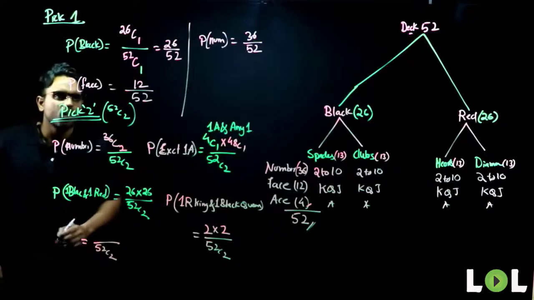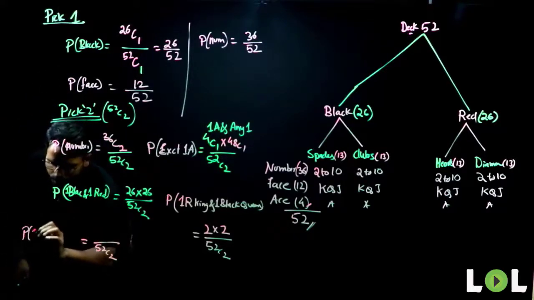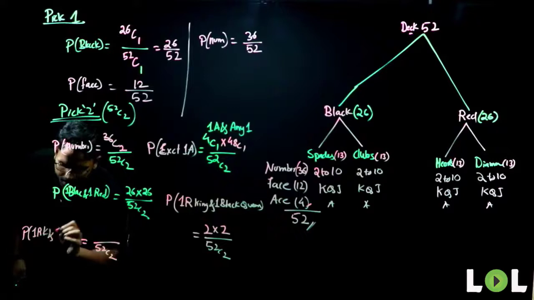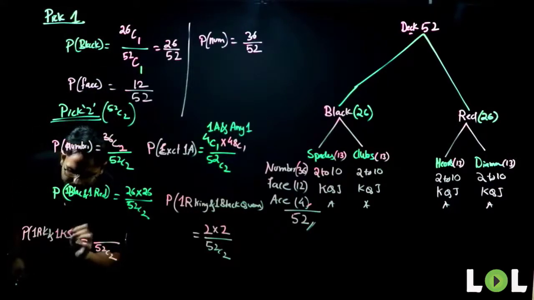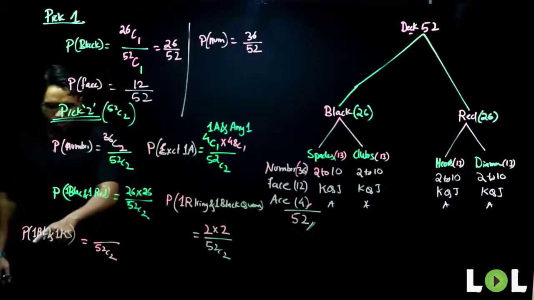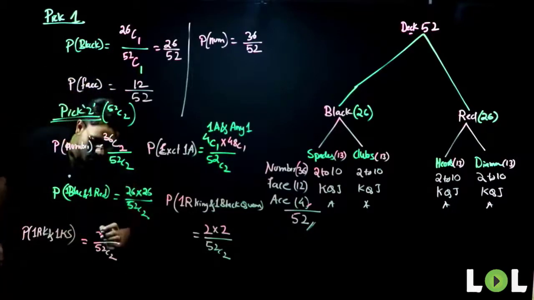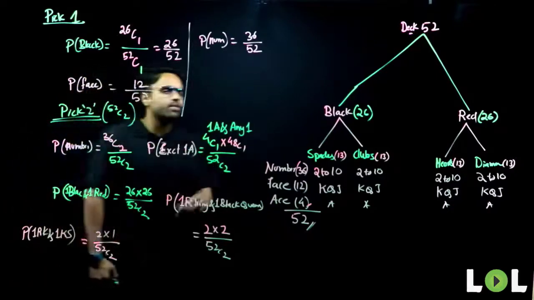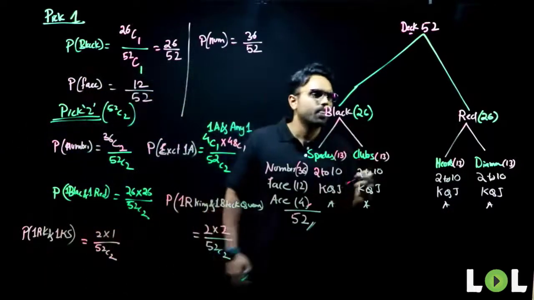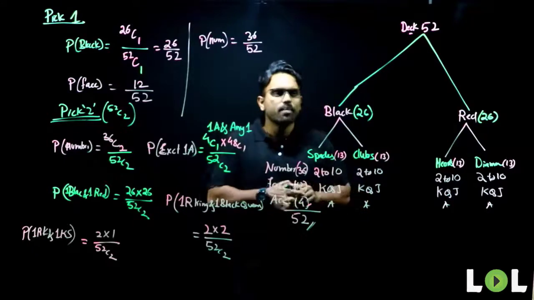Venkatesh's question is the probability of one red king and one king of spades. One red king, how many? 2C1, which is nothing but 2. One king of spades, there will be only one king of spades. I can select in only one way. Yes? Able to follow everyone?